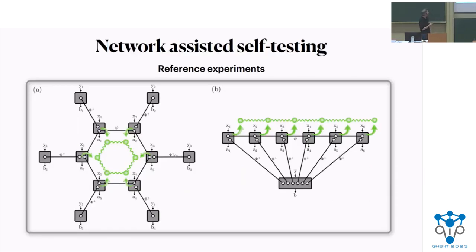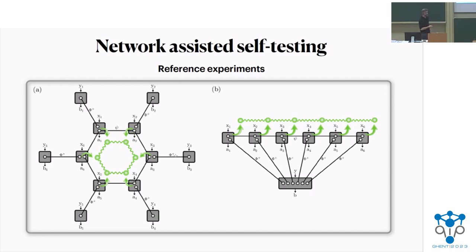And then here we have network scenarios for our self-testing, and we have different scenarios depending on whether we make an assumption about the network structure or not. When I say that we make an assumption on network structure, it means that we assume that the different sources that comprise the network are mutually independent. In that case, we have one auxiliary party that shares with each of these main parties one maximally entangled pair of qubits and is preparing quantum inputs for them. And then with Bell state measurements, we could do the process.